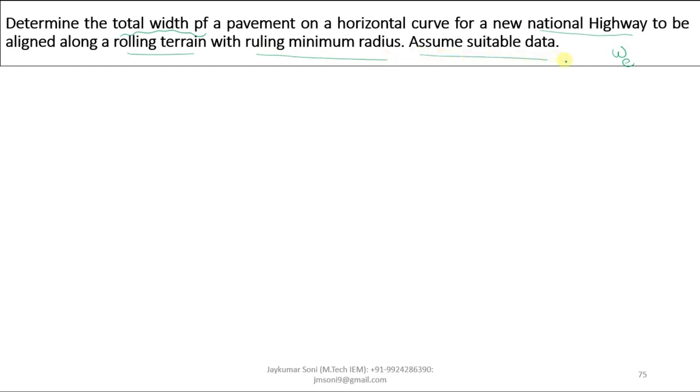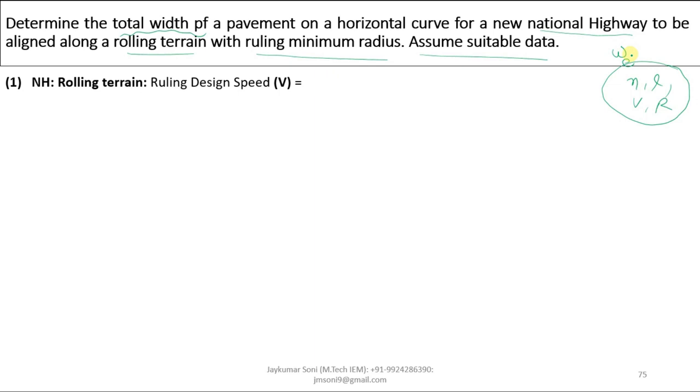Assume suitable data. Now you know that in order to calculate the value of widening, you need the value of N, then small l, then V, then R. But here none of the values are given. So first of all, national highway is given and rolling terrain is given, so you need the basic knowledge of what the ruling design speed is for a national highway in rolling terrain. Here the value is 80 kmph. You can memorize this value by going through chapter number 3 on design speed.